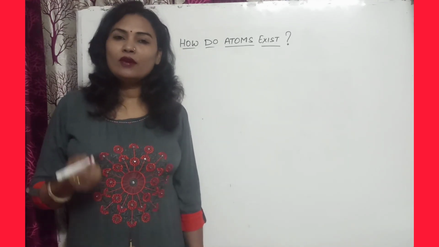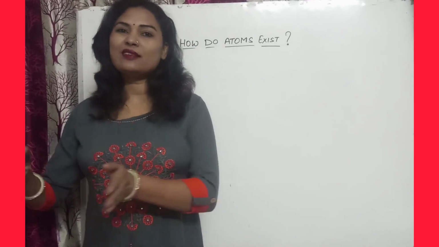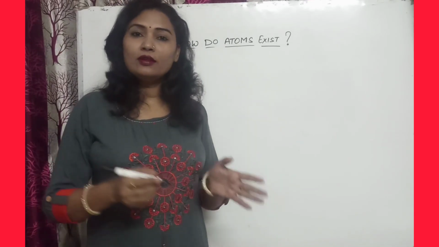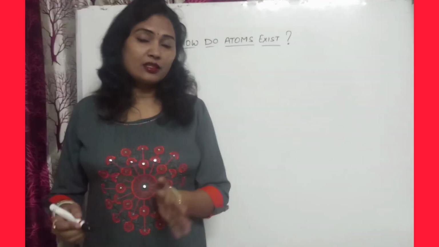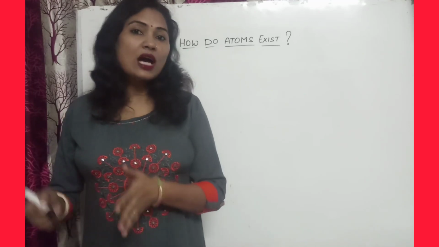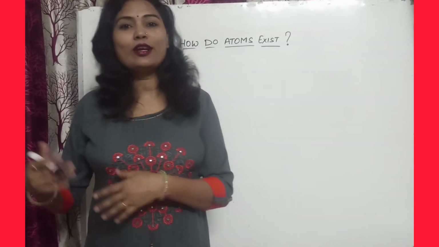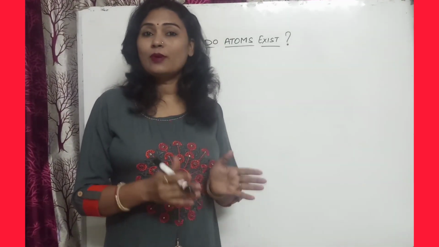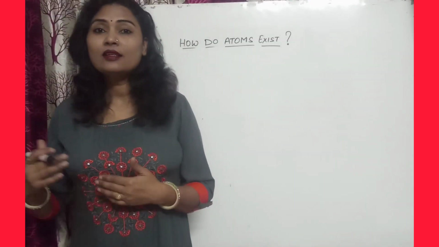Now today we will start how atoms exist in the form of ions. What are ions, how are they formed, and how do they exist? Actually, ions are charged particles, and these charged particles can be positive or negative. The positively charged particles are known as cations and the negatively charged particles are known as anions.